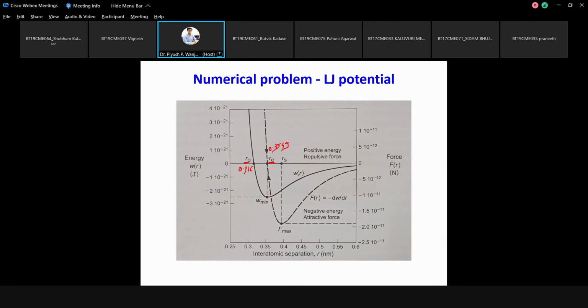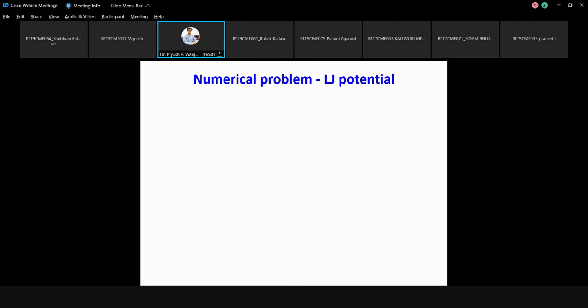Now this we understood in terms of potential. For potential, we can find out one more thing. Write the next question. Find the ratio of Lennard-Jones potential minimum. Ratio, you have to take two terms.